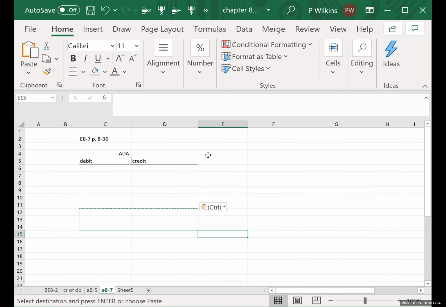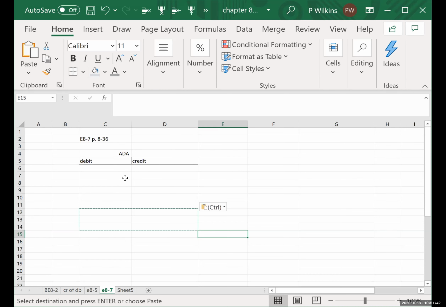So, okay, we're going to do the entry on December 31, 2021. When its allowance for doubtful accounts had a debit balance of $1,400, Dallas Company estimated that 9% of its accounts receivable balance of $90,000 will become uncollectible and recorded the adjustment.